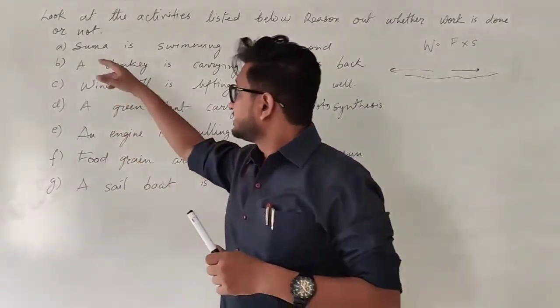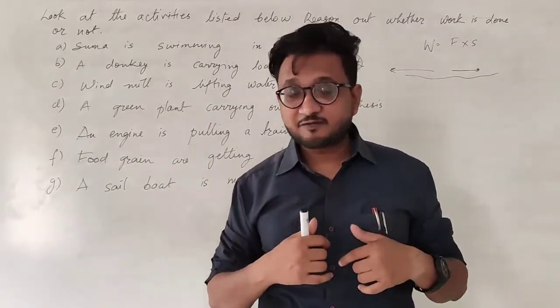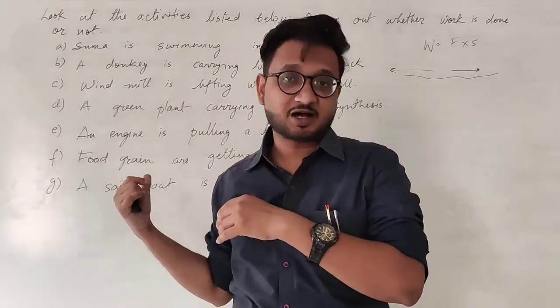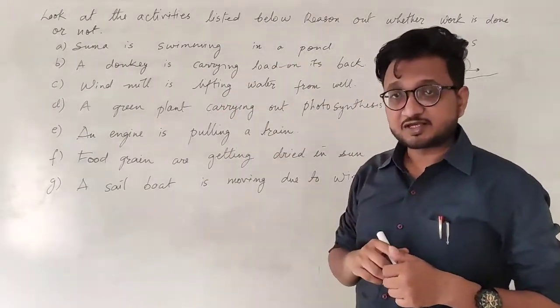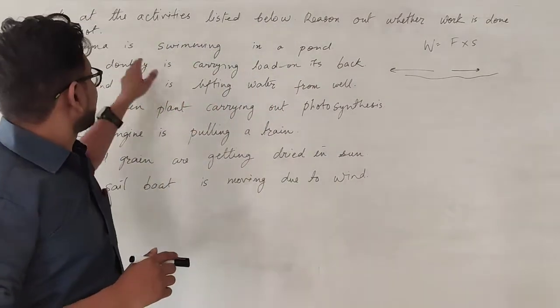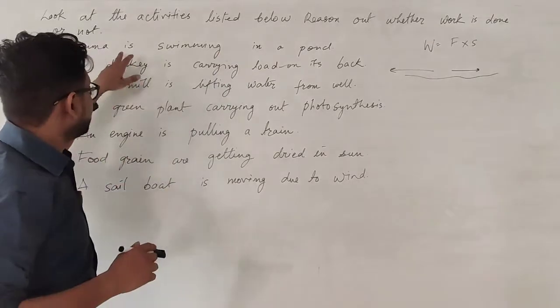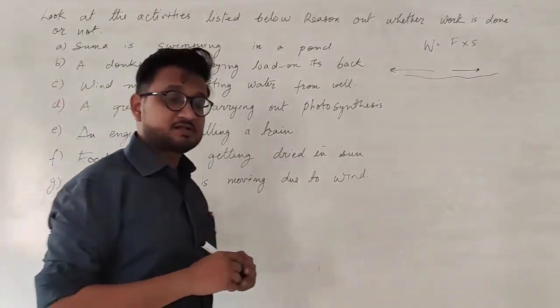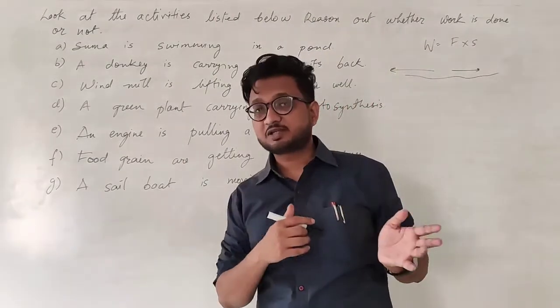That means Suma is doing work on herself by pushing the water in the other direction. So work is being done in this particular case, but in the opposite direction. So the first one, work is done, and Suma is doing the work on herself by pushing the water in the backwards direction.